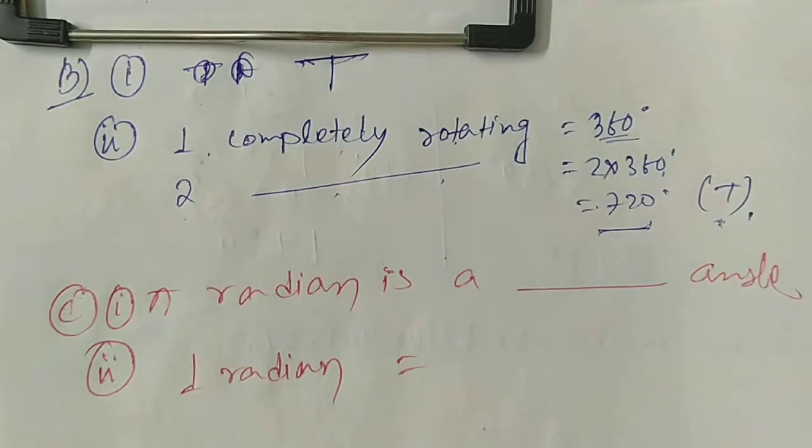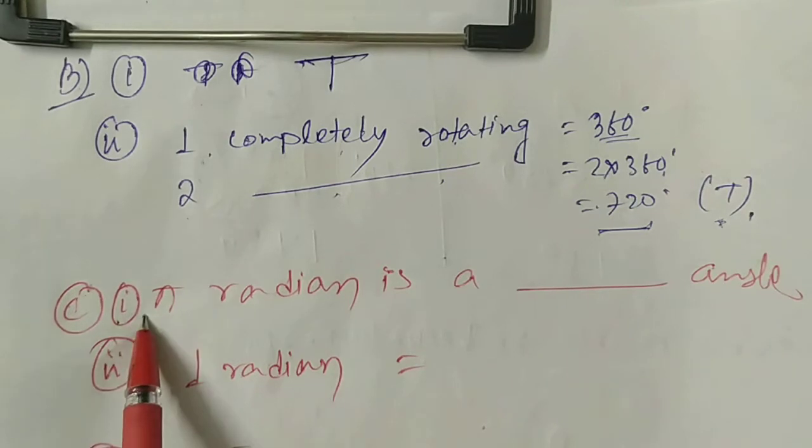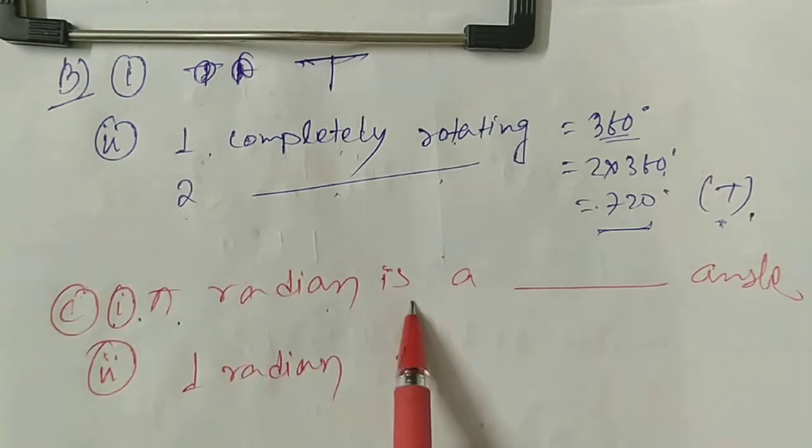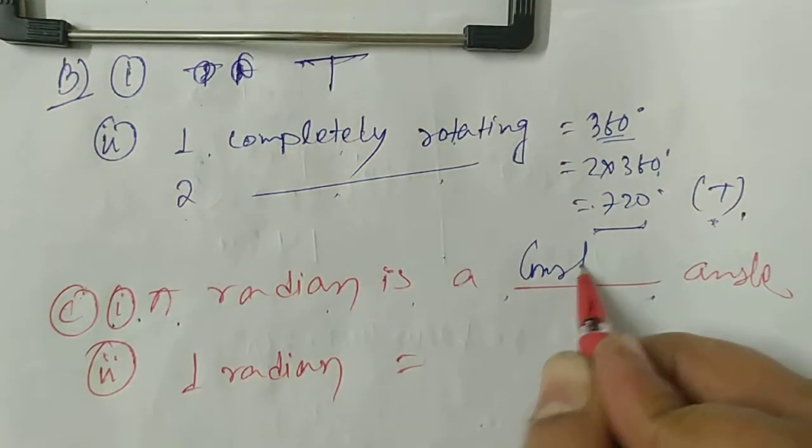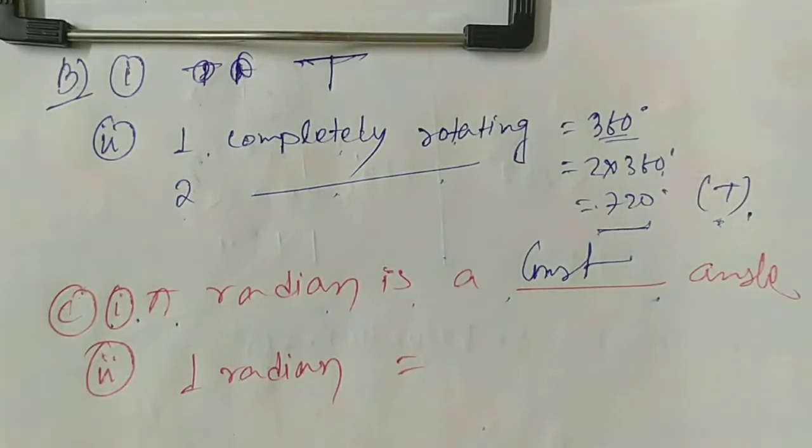Next question number C. The first question is given: pi radian is a dash angle. Dash angle means this is a constant angle. That means the value of this angle is constant, that is always fixed. So this is called a constant angle.